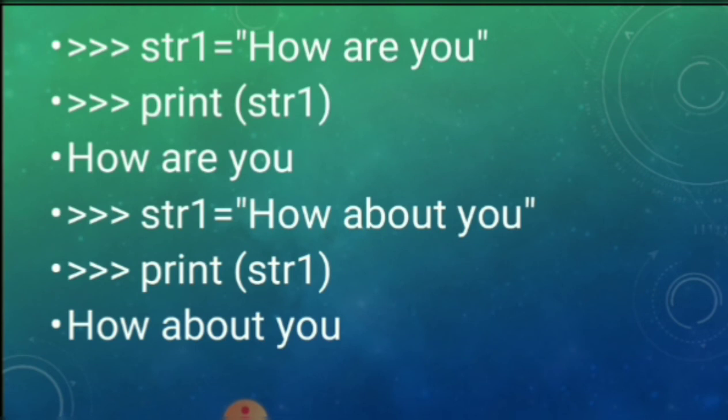Next you see string1 is "how are you". Print string1. Immediately whatever content I gave there, "how are you", will be shown on the next line. Then string1 is "how about you". Here I change the new value of string1. Now when I call the print function, I will get "how about you". In this way we can update the existing value with a new one.